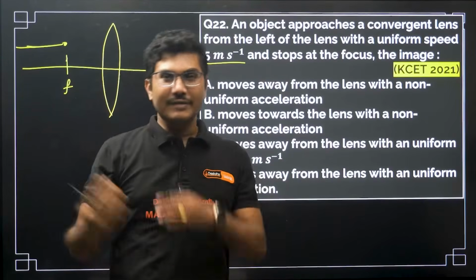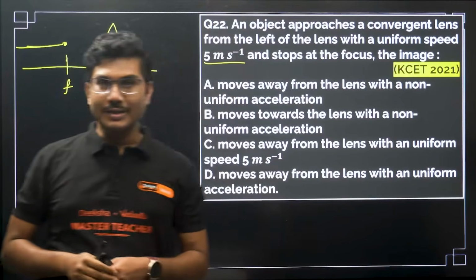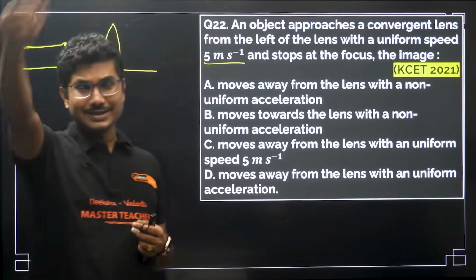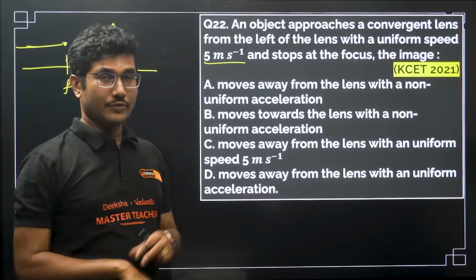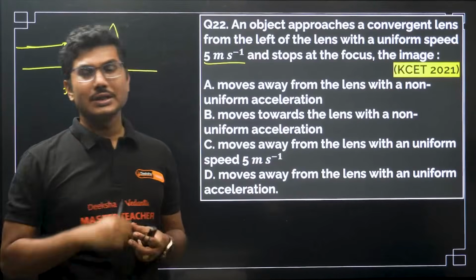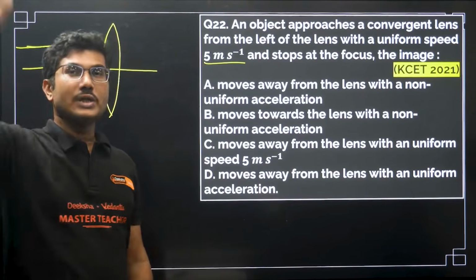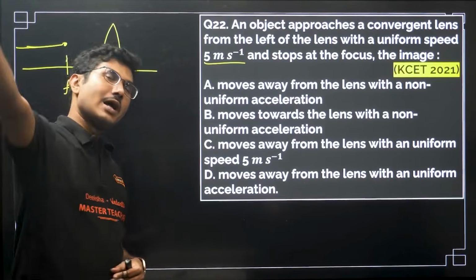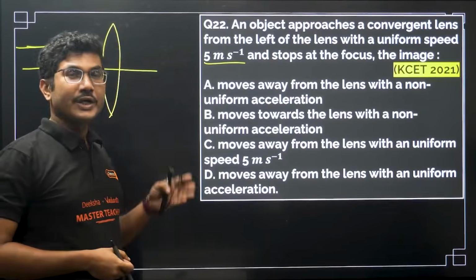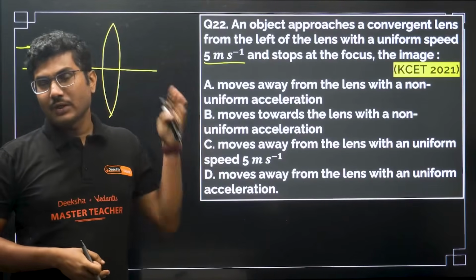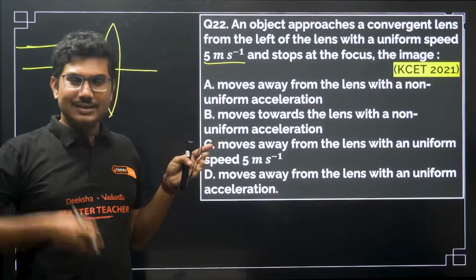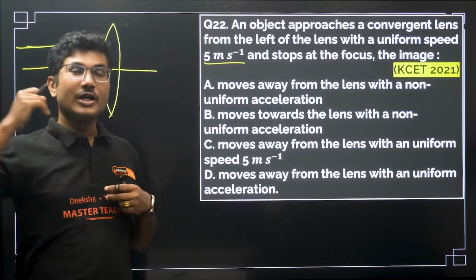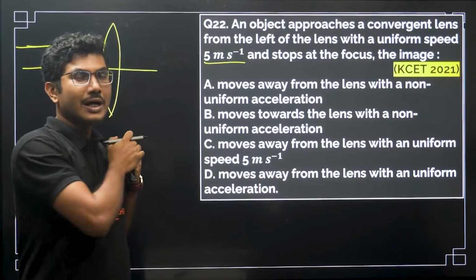As you are approaching even further towards the lens, now an enlarged image is forming on the other side of the lens. It is further away from 2f. Now as you are approaching the focus, your image is going towards infinity. Okay, as you are exactly at focus, your image is formed at infinity. Before reaching f, the object was at a finite distance, the image was also at a finite distance, but as soon as you reach exactly at f, your image suddenly moves to infinity.